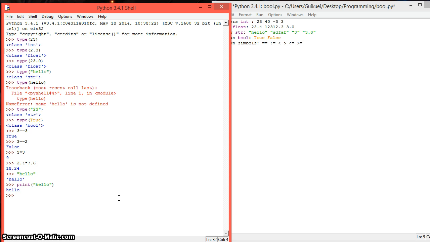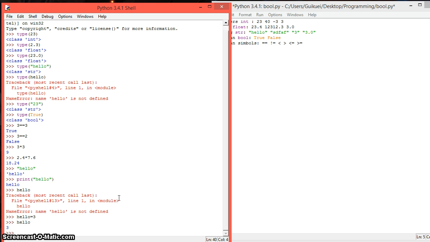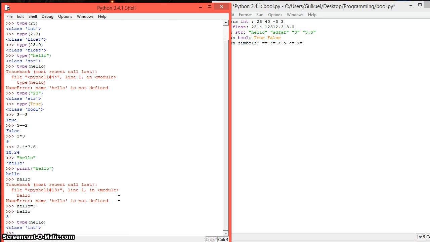Again, this is way different than just saying hello, because that would be a variable, but we haven't defined a variable hello. For example, if we said hello is equal to 3, then I said hello, the answer is 3, it's an integer. If I check the type of hello, it's an integer.